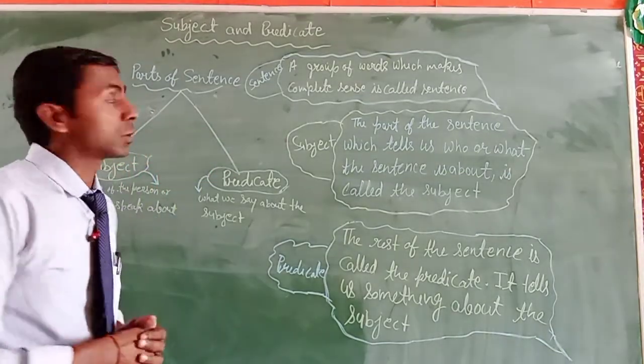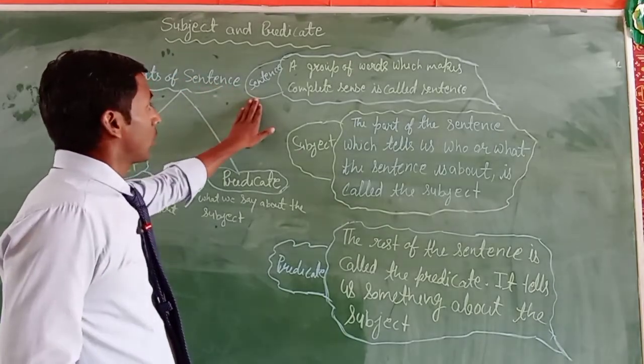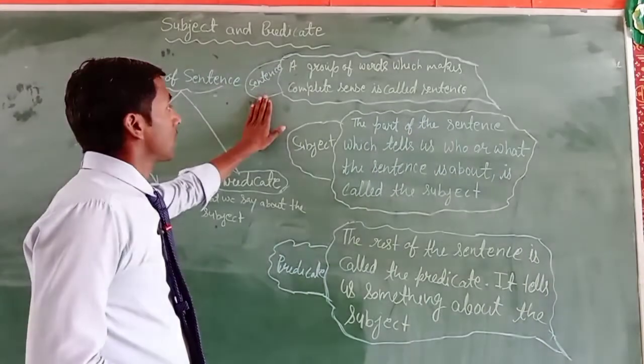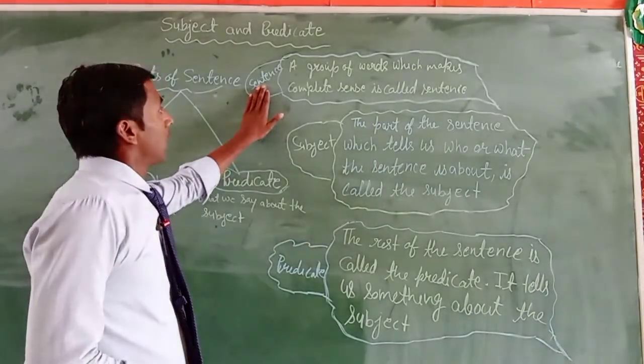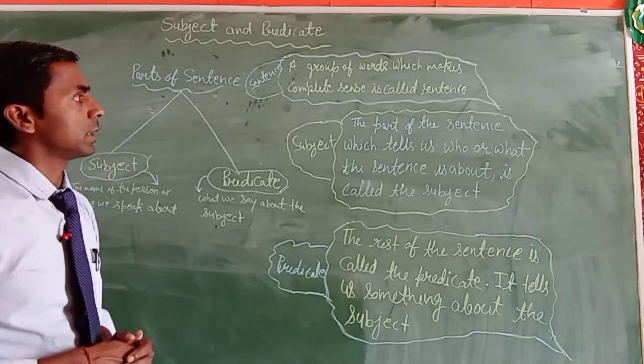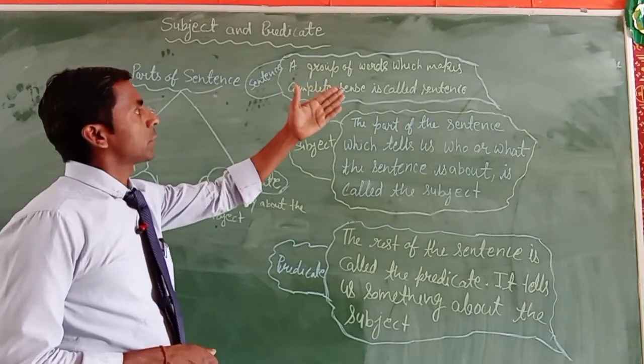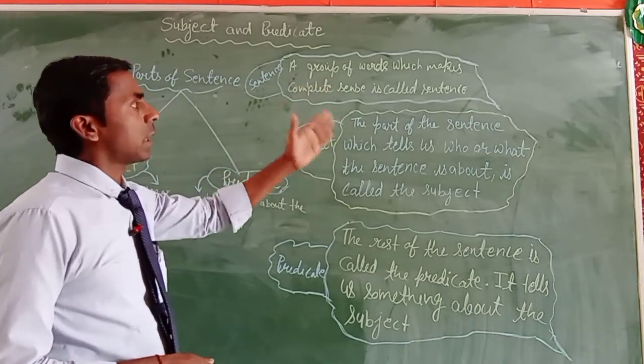Clear? So first, before starting the video, you should know the definition of a sentence. It is very important. A group of words which makes complete sense is called a sentence.